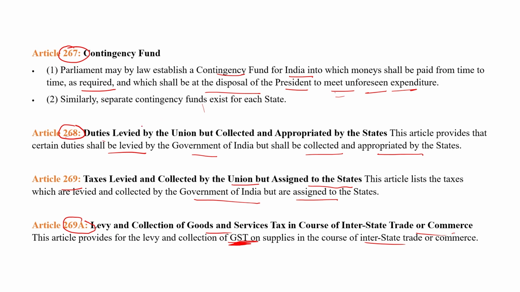268 explains that some duties are levied by the union, but these are collected by the state government. And 269 says some taxes which are levied and collected by the union are assigned to the state government only. And 269A is related to GST, the levy and collection of GST on supply in the course of interstate trade or commerce. If there is interstate trade or commerce, then how GST will be collected and levied is mentioned in 269A.